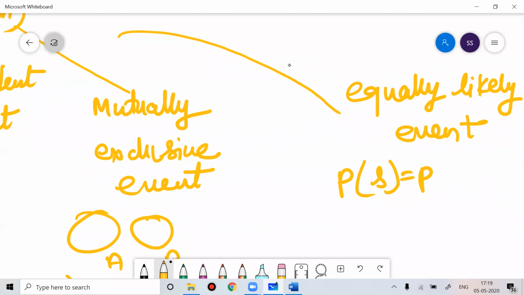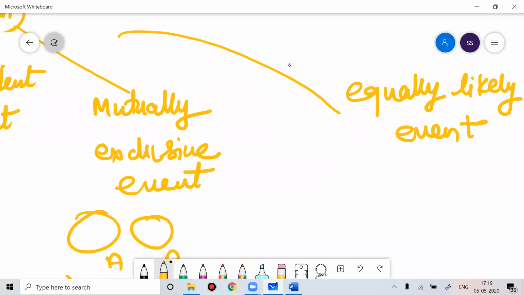This would be every time you do an event, you get the same outcome, equally likely. So that is called an equally likely event. Every time you will get equal values. That is called equally likely events.